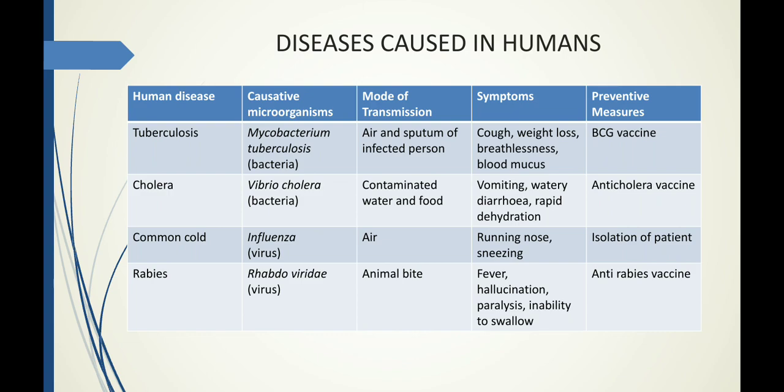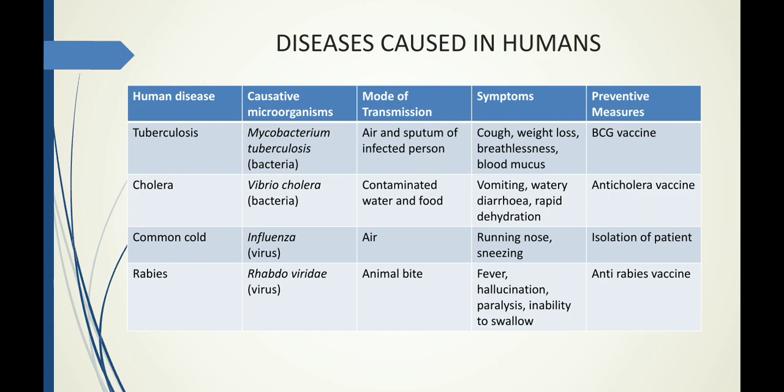So the major symptoms of cholera are vomiting, watery diarrhea, which means complete loose motion, and dehydration. When you are vomiting continuously and facing loose motion issues, your body is completely dehydrated. The vaccine that is provided is the anti-cholera vaccine, and it is also advised that you maintain proper sanitation, that is cleanliness around you, which can prevent you from cholera.